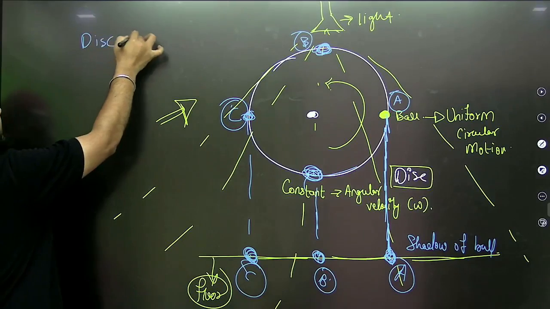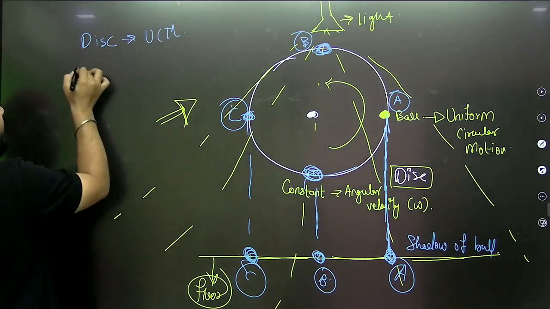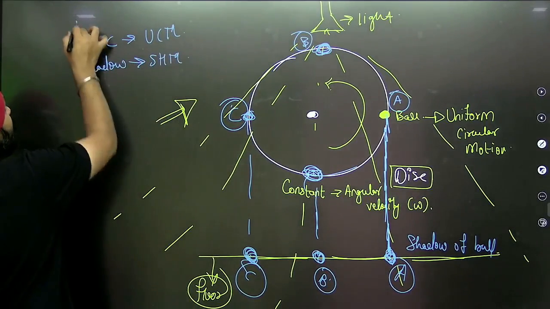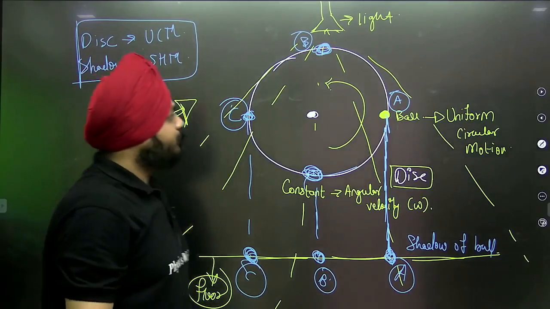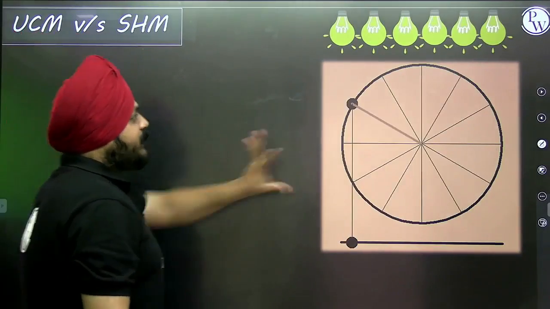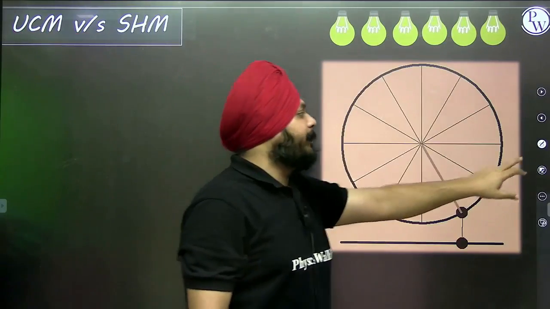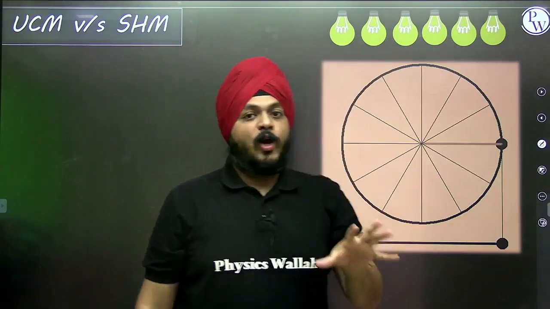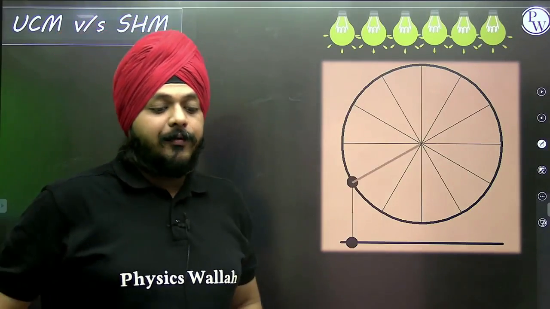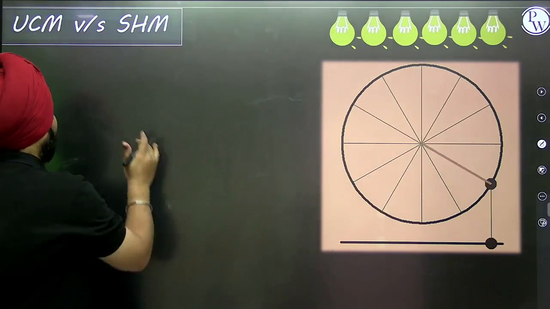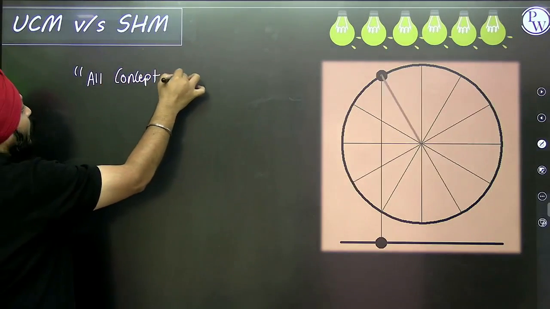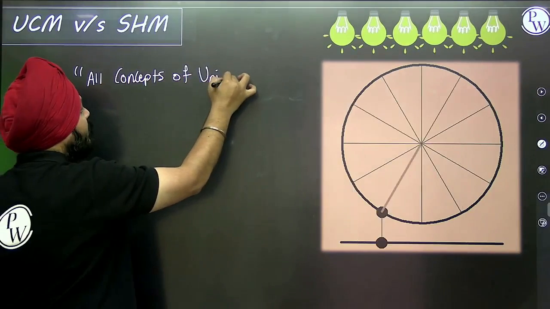Disk: uniform circular motion. Shadow: SHM. That's an example of it, the best visualization that we can compare. Yes, all the concepts of the uniform circular motion are applied to the SHM. Again, I'm writing that statement: all concepts of uniform circular motion.